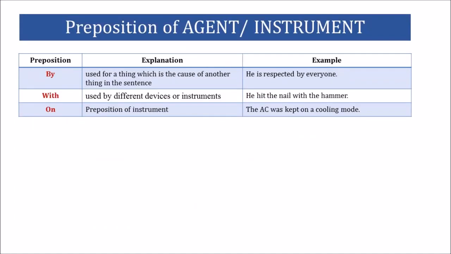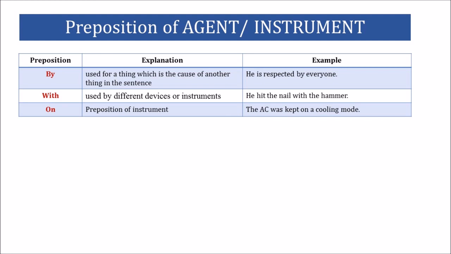Prepositions of agents or instruments. These prepositions are usually placed to connect the doer and the doing, basically the noun and the verb. Agent, as you know, is the connector. It is that which makes something happen. So that means prepositions of agency or instrumentality are placed in a sentence to fulfill the purpose of showing an agent. Let's see which words do this and how.